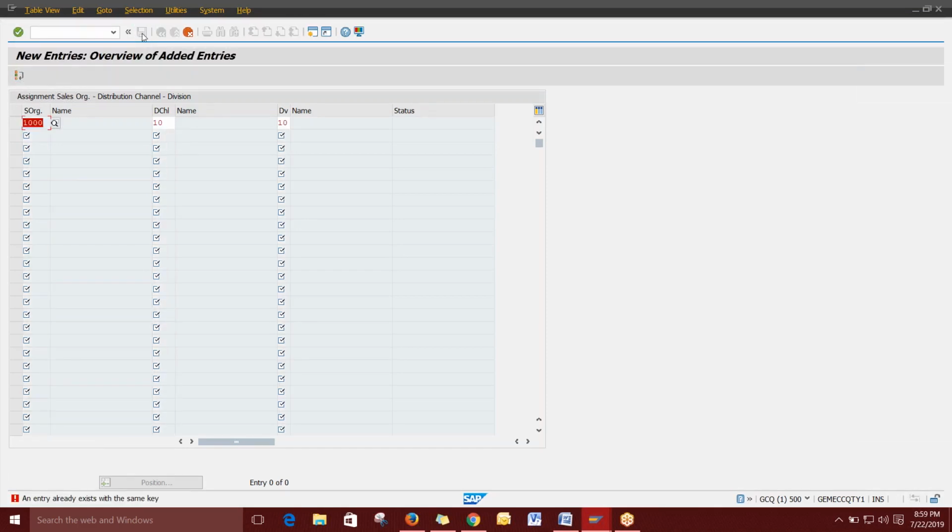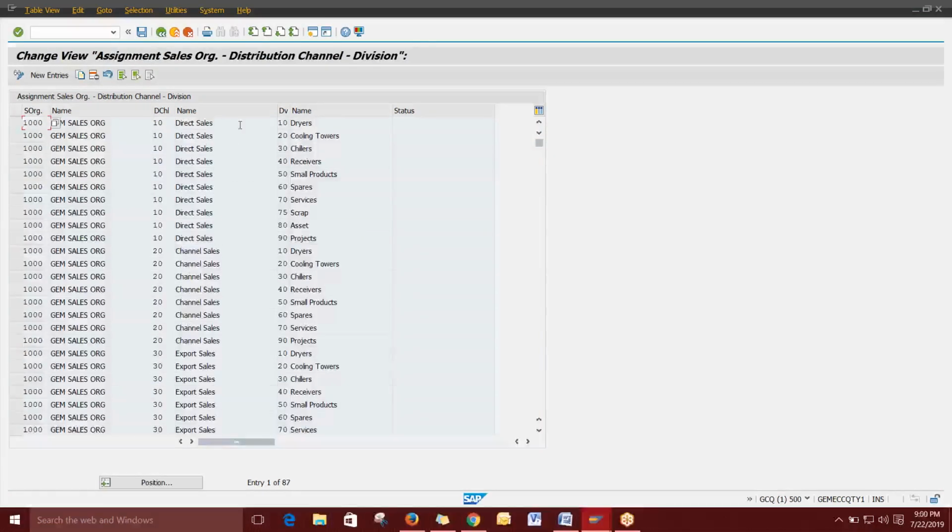Okay, what is it saying? The entries already exist, because that combination is already there. See, this is how it is mapped. For a single organization, we have a distribution channel and a division. The same distribution channel can be mapped with different divisions. So each and every distribution channel will be mapped to all the divisions. In each and every channel, you can sell all the products, not a single product. That's why the sales area is useful. You're clear? Yes.